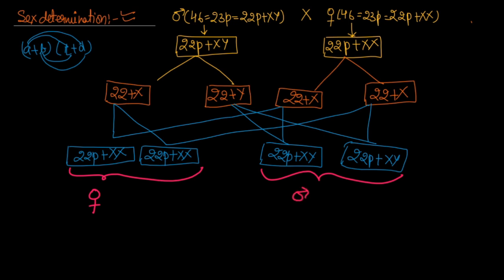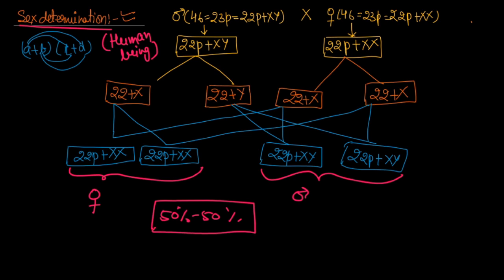So in the sex determination of human beings, there are 50% chances that the baby produced is either male or female. This is called sex determination.